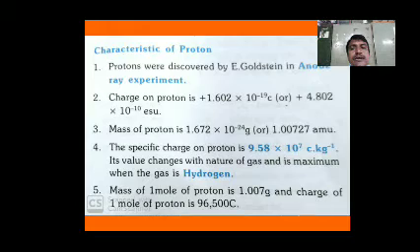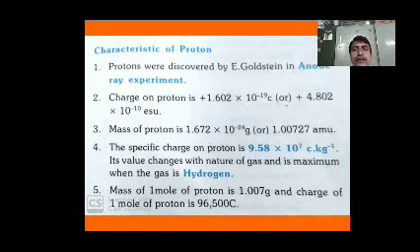Mass of a proton is 1.672 into 10 to the power of minus 24 grams, or 1.672 into 10 to the power of minus 27 kilograms, or 1.00727 AMU, atomic mass unit.